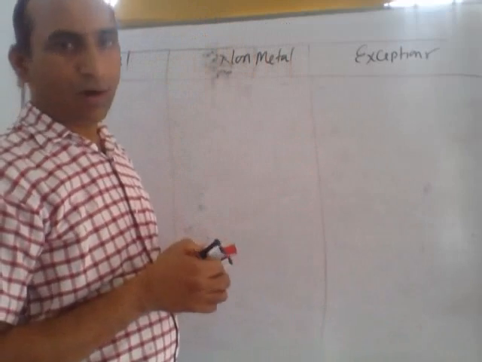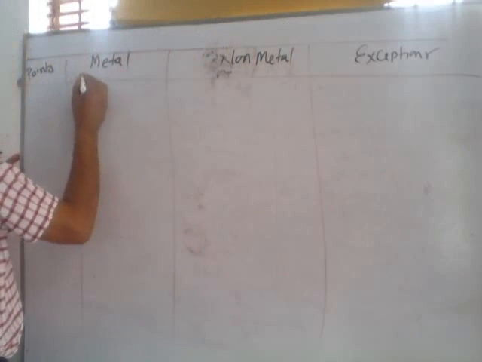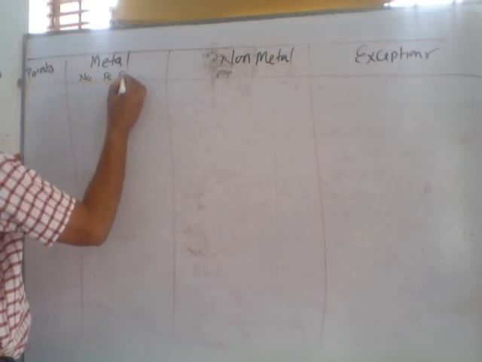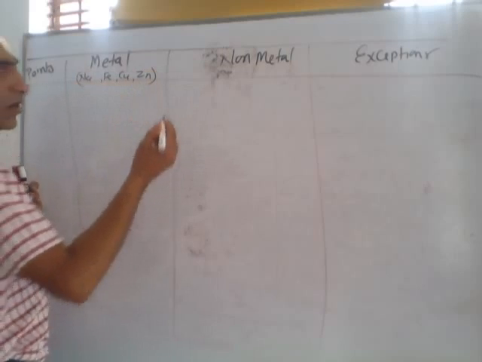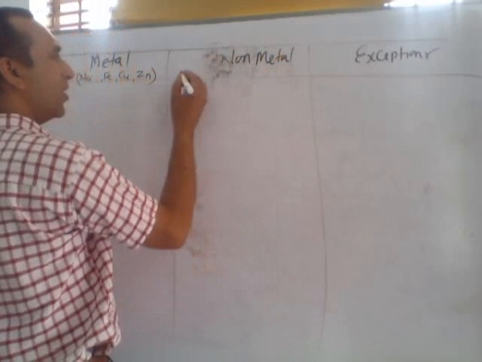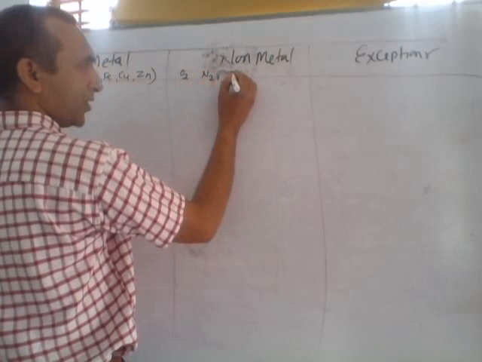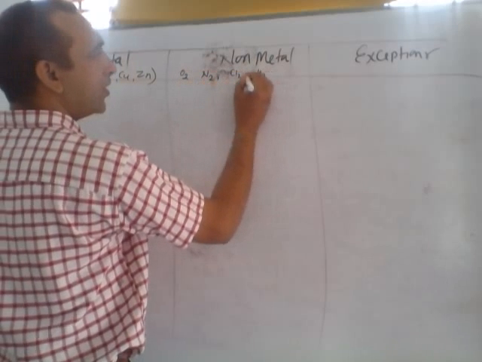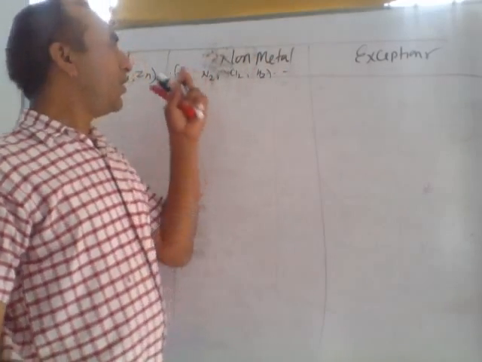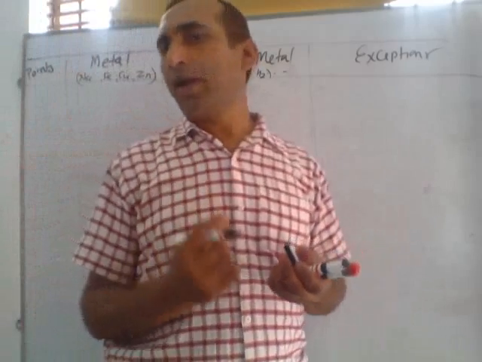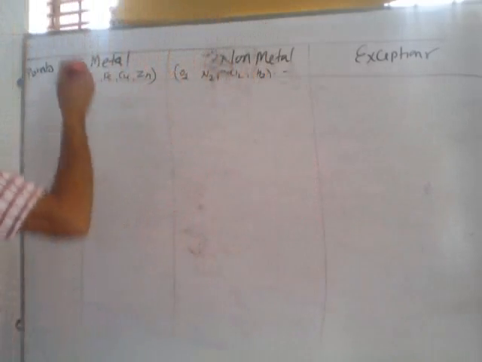Today we will discuss a very simple topic: difference between metals and non-metals. You all know metals like sodium, potassium, iron, copper, zinc. All these are metals. Non-metals, suppose we are writing here: oxygen, nitrogen, any halogen like chlorine, hydrogen. These all are non-metals. And to remember the difference between metal and non-metal, I am writing a very simple trick.